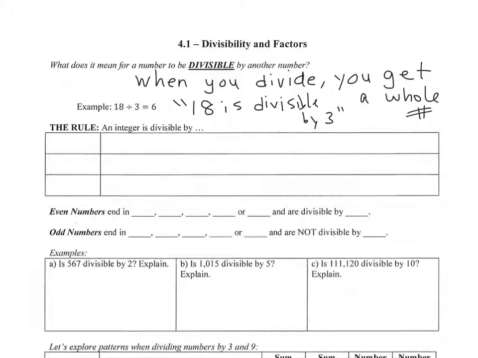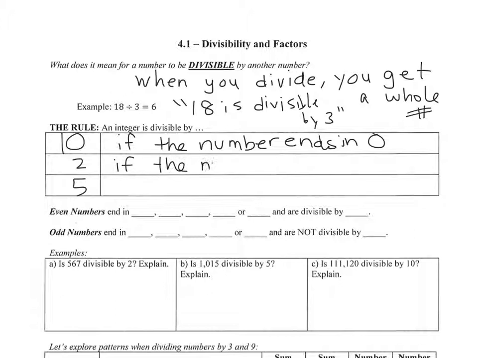So there are a few rules. There's a rule for 10, a rule for 2, and a rule for 5. An integer is divisible by 10 if the number ends in 0. A number is divisible by 2 if the number is even.